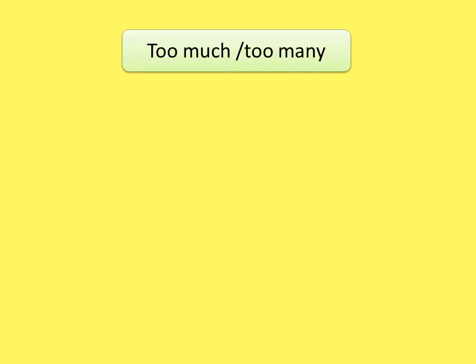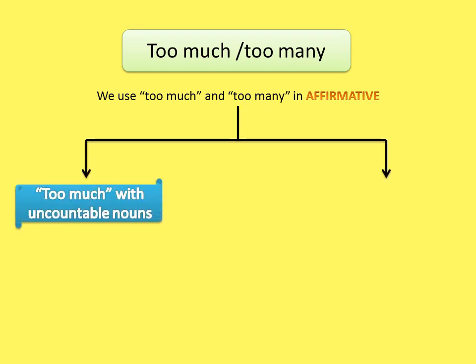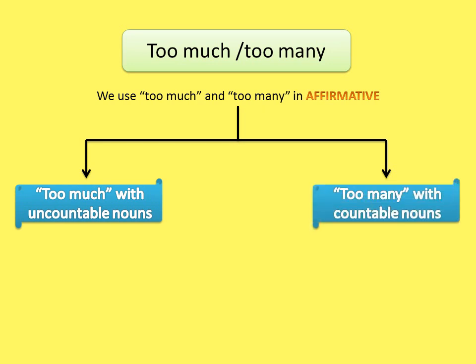Okay, the next one, too much and too many. We use too much and too many just in affirmative. We say too much with uncountable nouns and too many with countable nouns. Let's see examples.